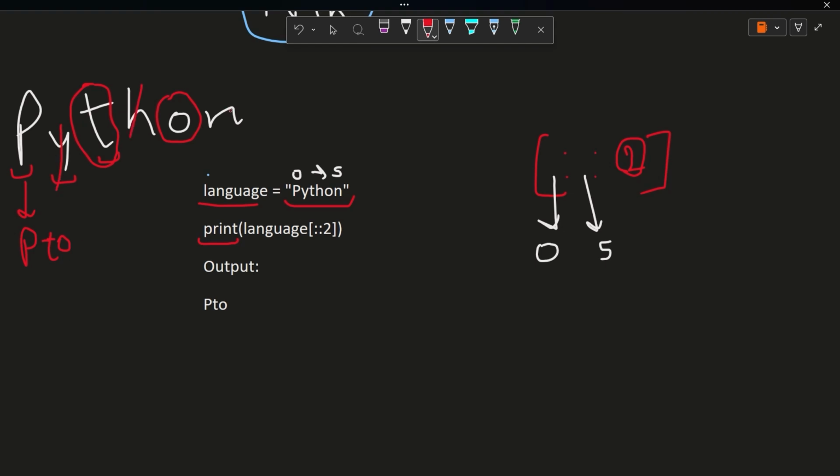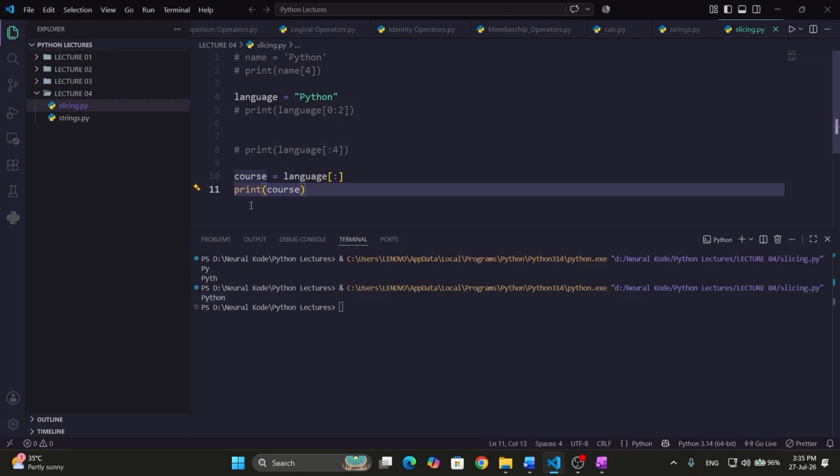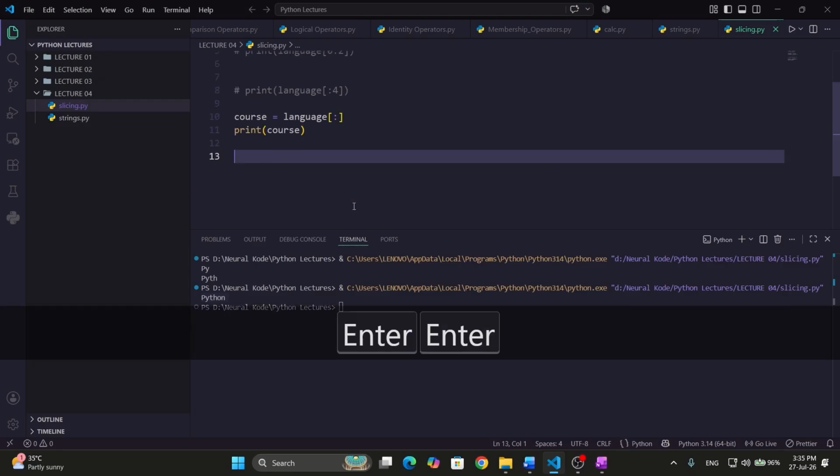Now we need to go to the second value after O, but we do not have any second value after O. So it will go till here only and the output will be PTO. As we have got here, the output will be PTO. So I will go here and write the same thing.